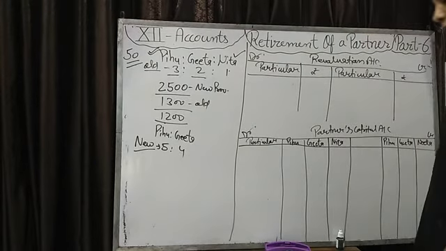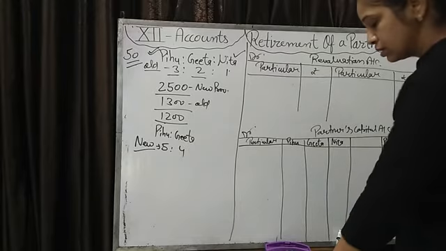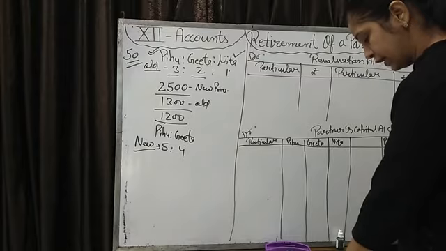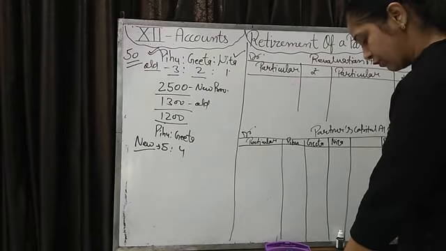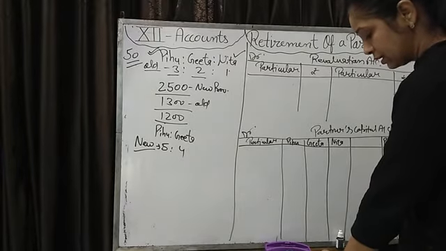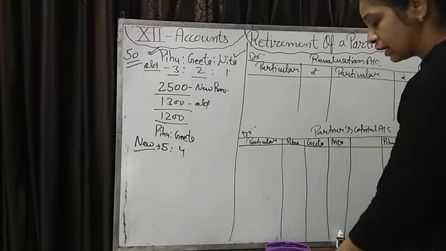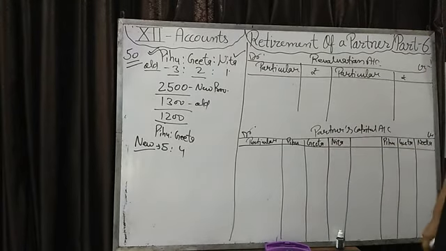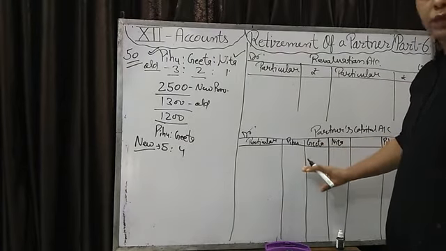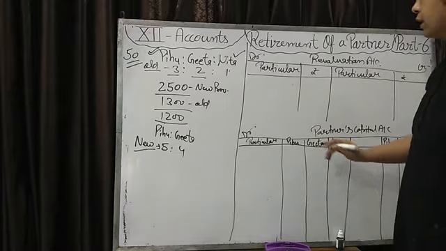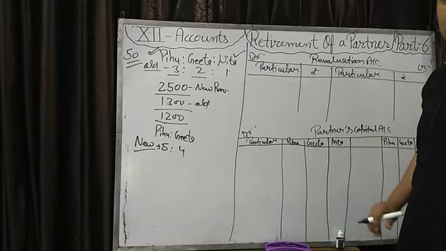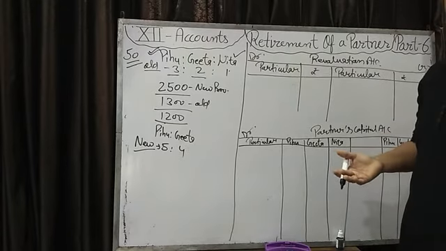Revaluation account, creditors are decreasing because it's given in the question that creditors of 3,000 were paid by Pihu for which she is not to be reimbursed. Pihu will not be paid for this, so we will not write this amount in Pihu's capital account. If Pihu is paying the creditors and nothing is mentioned, then the firm will pay. But now it's clearly mentioned in the question that the firm will not reimburse the 3,000 that Pihu is paying. So this is a benefit, a profit for the firm.